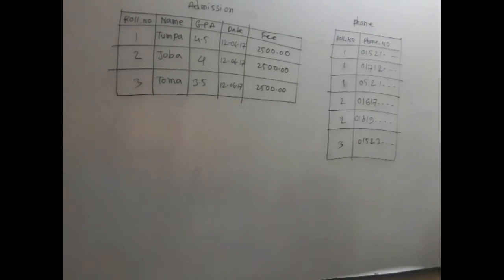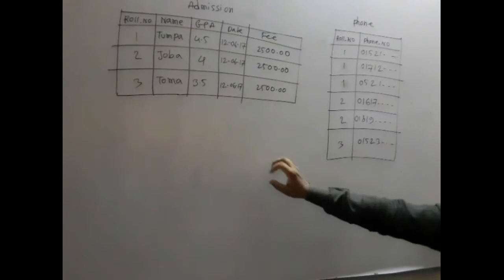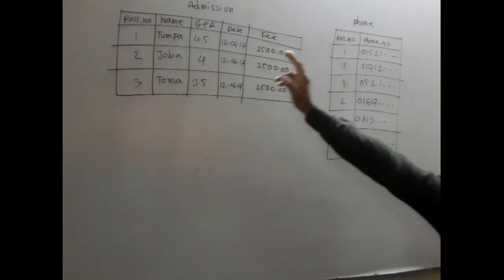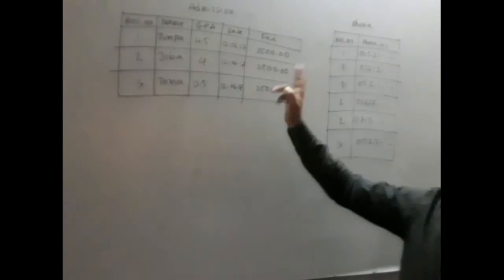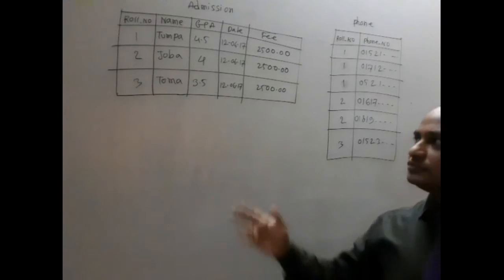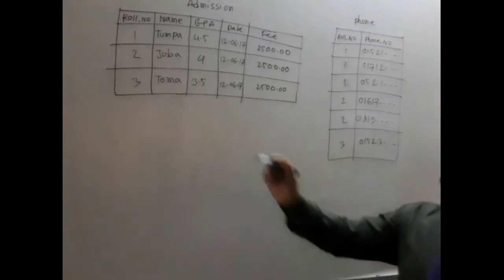Your answer will be yes, it is possible to create a relationship between the admission and phone tables, as one record of the admission table is related with more than one record of the phone table. For this reason, the relationship will be one to many.